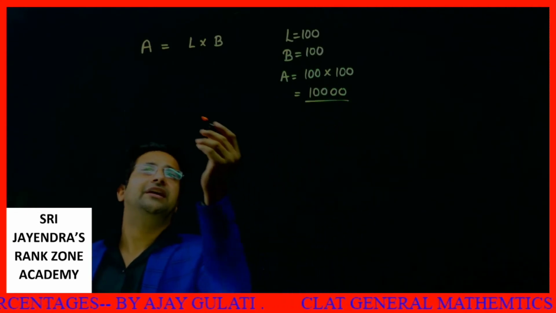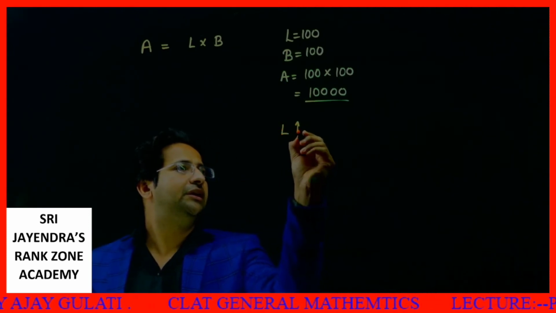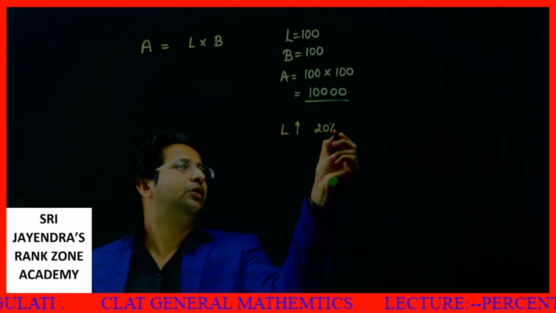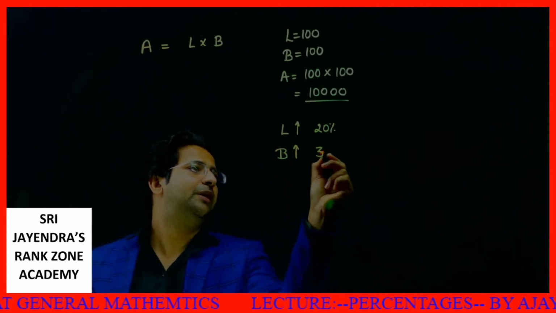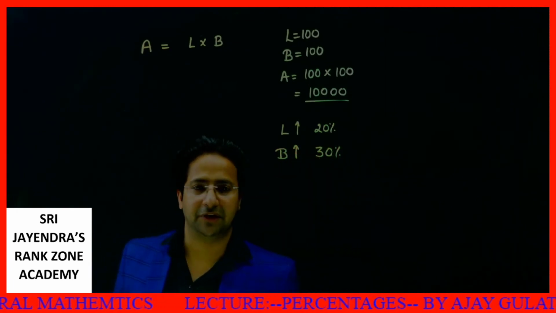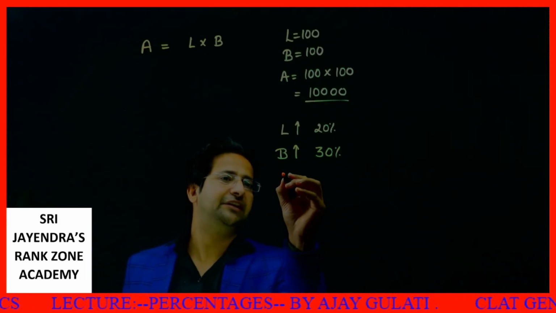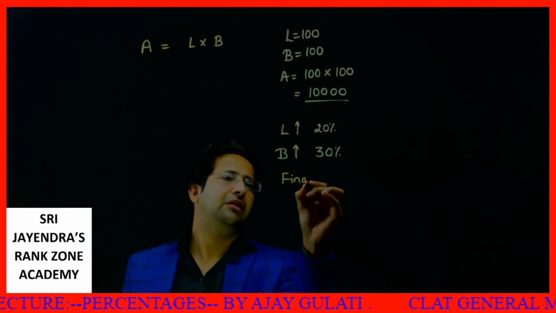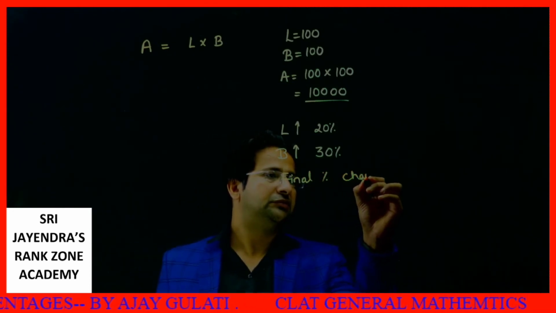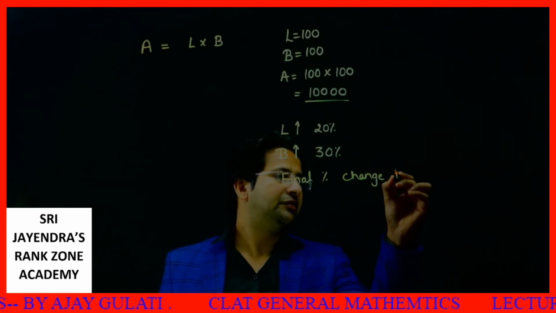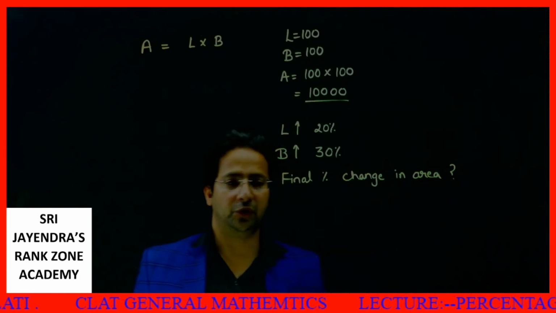Now I say this length increases by 20%, this breadth increases by 30%. What will be the final percentage change in area? This is what you need to find out.